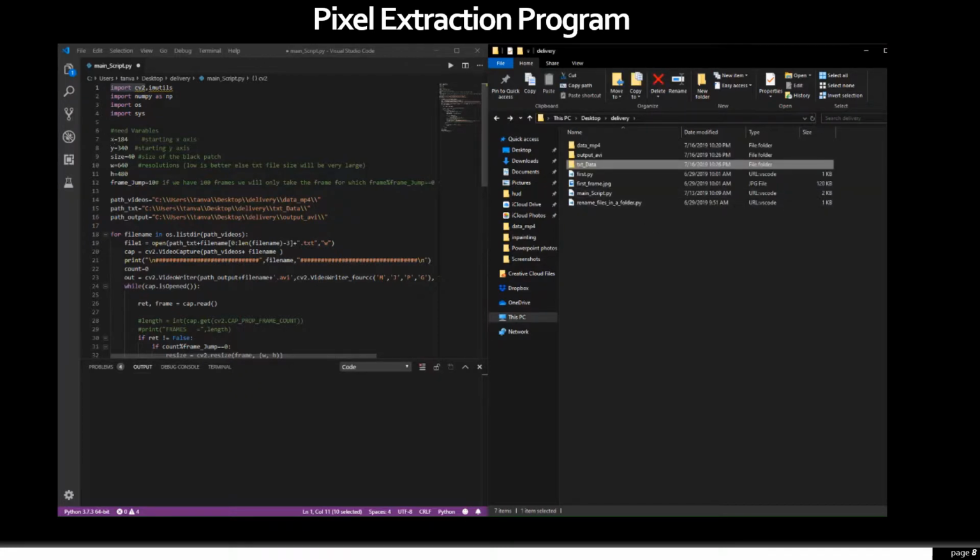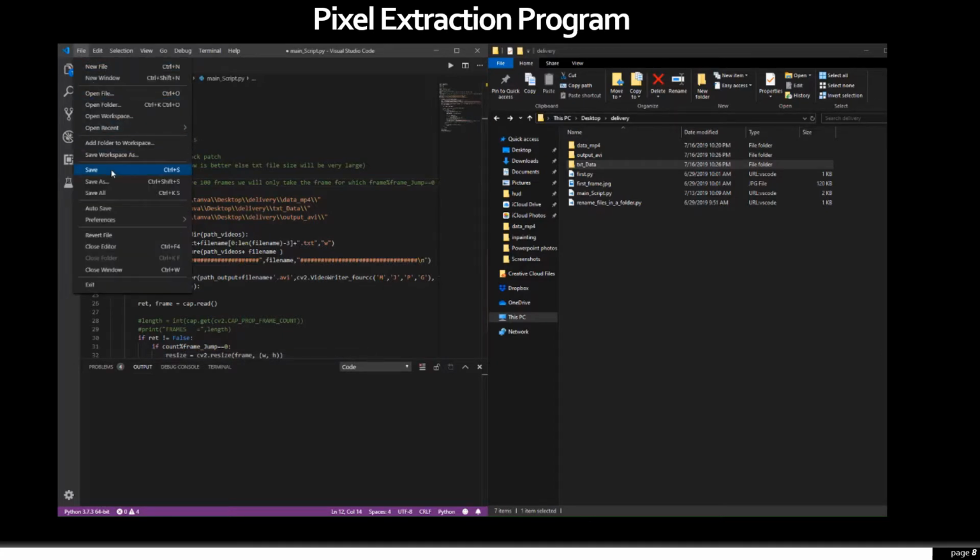Over here, we have our X and Y values. We can set this parameter to whatever we want. Whatever we set it to is the placement of where the packet loss will be in that square, the size of the square, along with the frame jump. Frame jump is how many frames the program will jump to and apply the packet loss. For the sake of this video, we will set it to 10 like we had it. We'll save it.